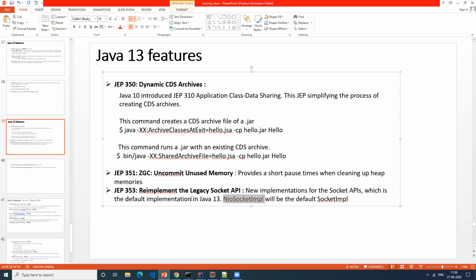So maybe I can just quickly show this code. The code remains the same. There's no change. That means whatever code people used to write for sockets, the same code works, but the default implementation internally has changed. Now, if you want to change back and do it the old way, you have to set some parameter so that it falls back to the old way of implementing sockets. Any questions? I'll just show the code for this.